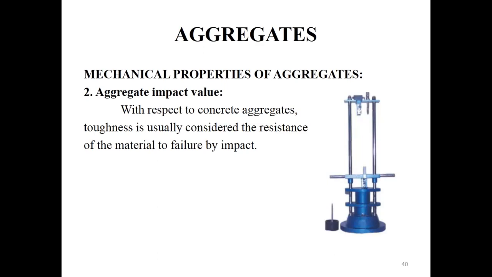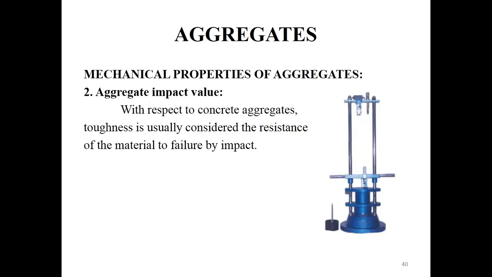Above the upper surface of the sample, the height of fall of the hammer will be 380 mm. So using this 14 kg hammer from the height of 380 mm, we let it fall freely over this aggregate 15 times.